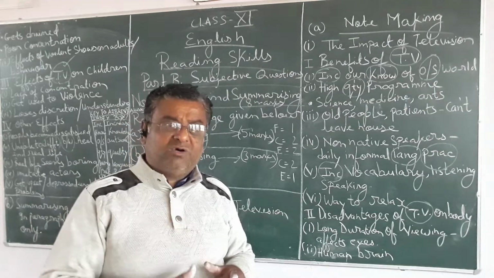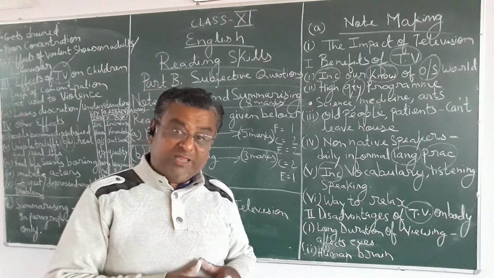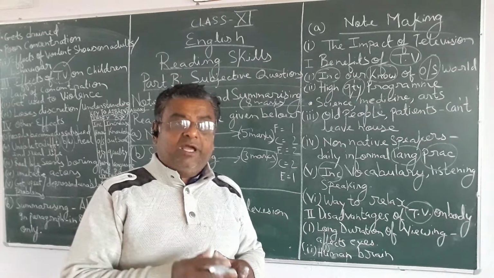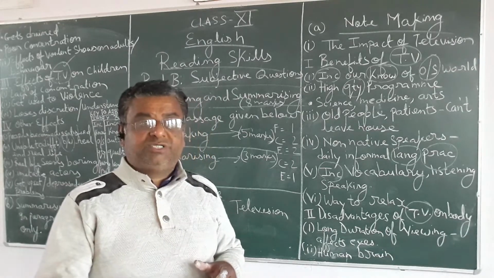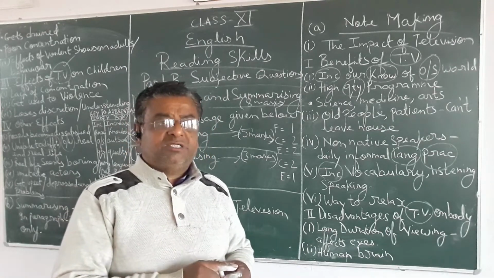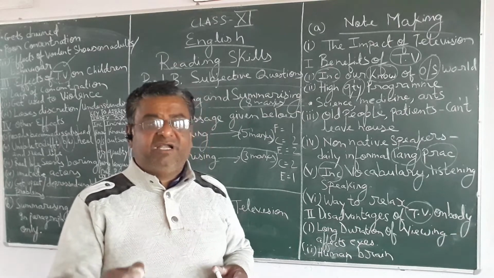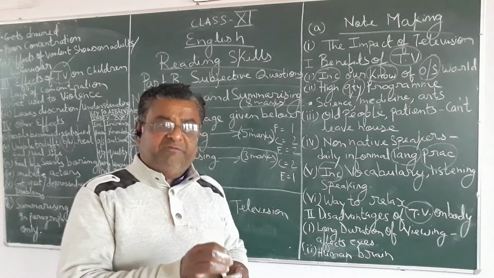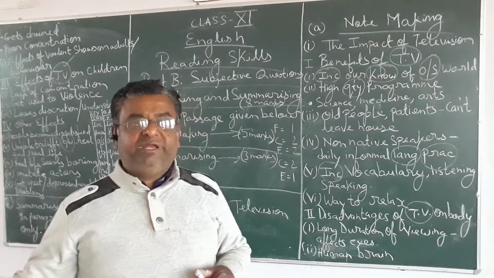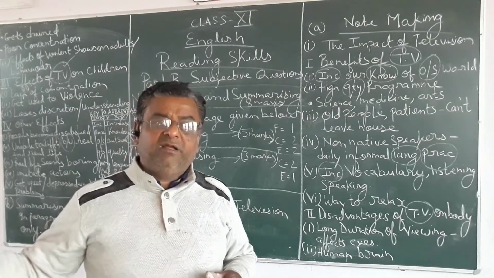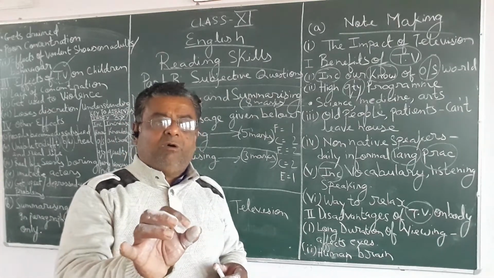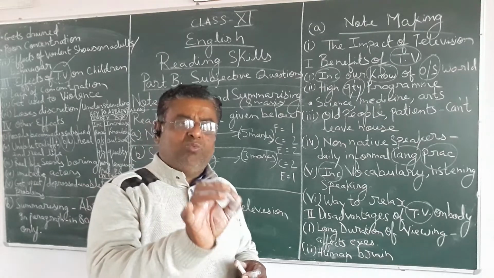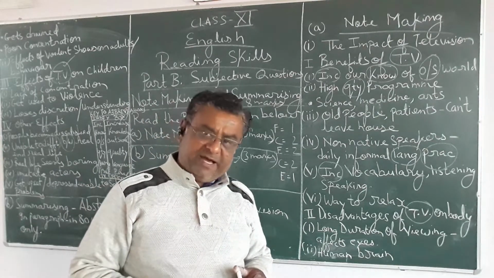Or you can count the words and make it into one third, divided by 3. Count the passage words. How many words is it? Suppose the passage is of 600 words, divided by 3. That means how many words you are getting? Of that particular word limit, you have to write a paragraph.